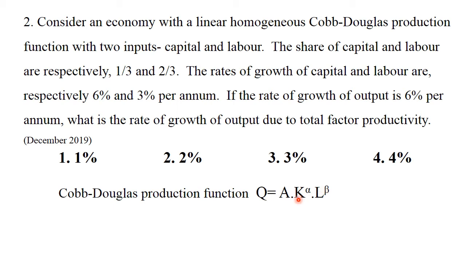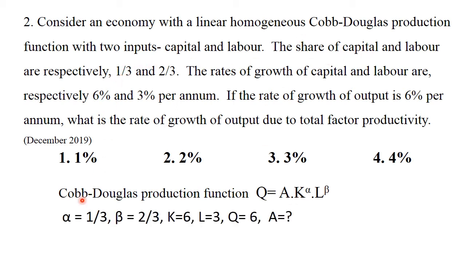So, here in this question, the share of capital, alpha, is 1/3. Then the share of labor, beta, is 2/3. The rate of growth of capital, K, is 6%. The rate of growth of L is 3%.